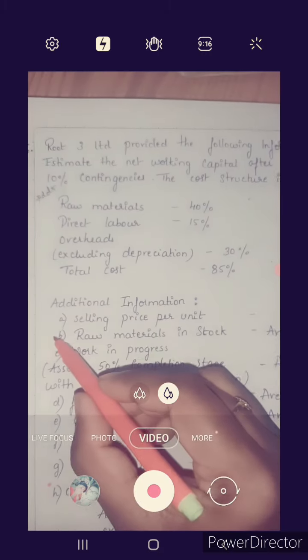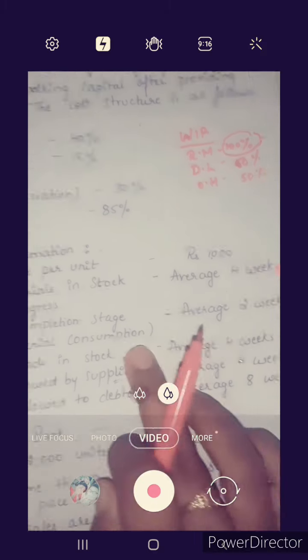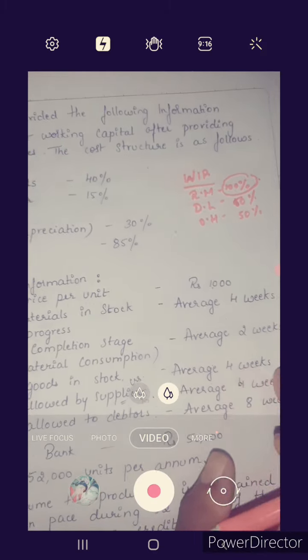Raw material is done, work in progress is done. Finished goods in stock, average 4 weeks.